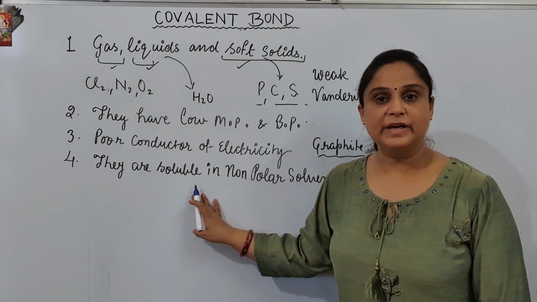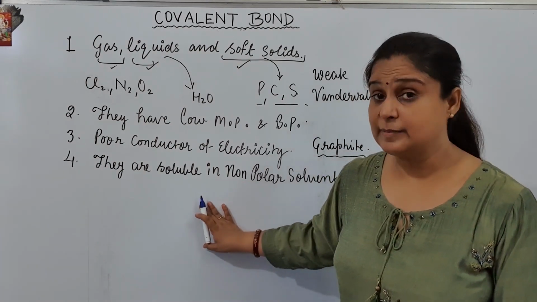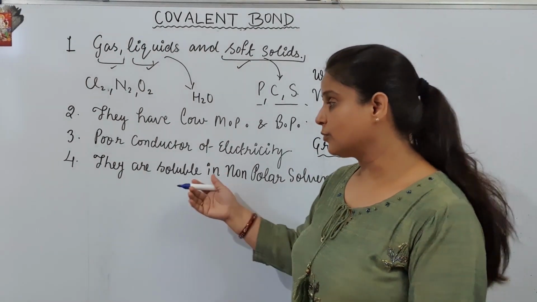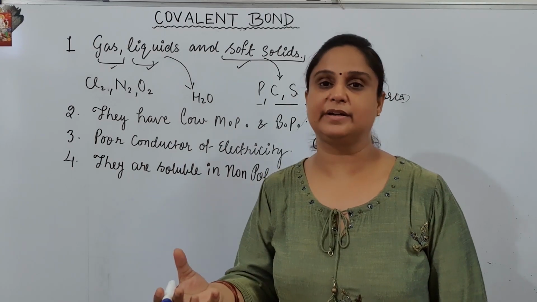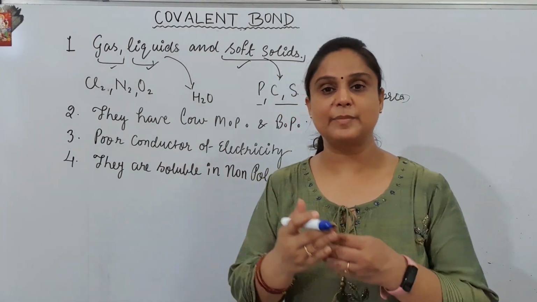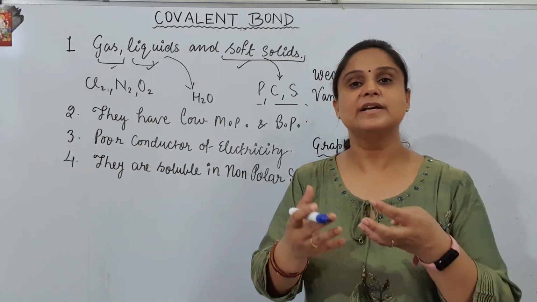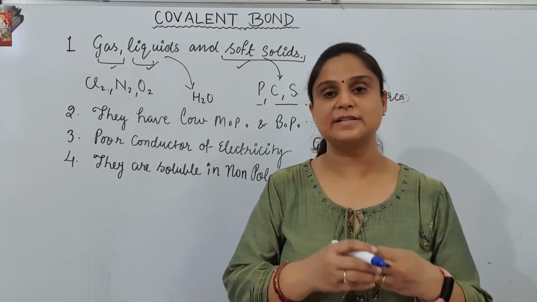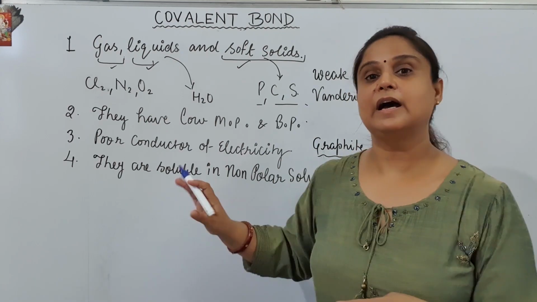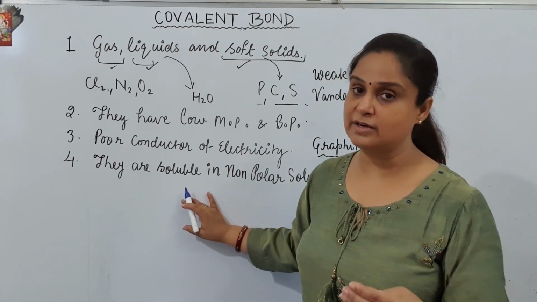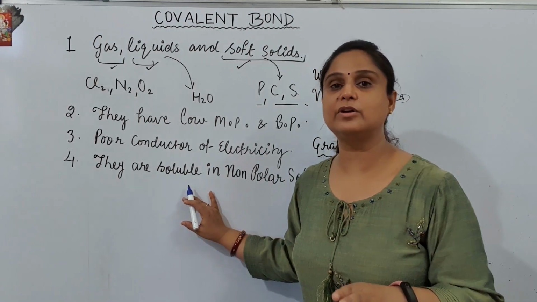So they are soluble in non-polar solvent. मतलब non-polar solvent क्या होते हैं? Non-polar solvents are again covalent compounds. So the compounds which are made by covalent bonding and they work as a solvent for others, means they dissolve something else into them. So they are solvents. If the nature of these solvents is non-polar, these solvents are called non-polar solvents.